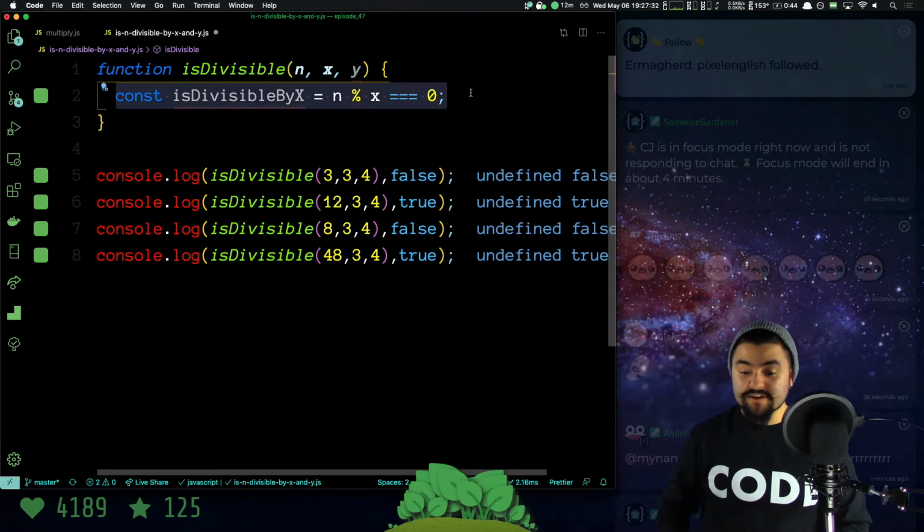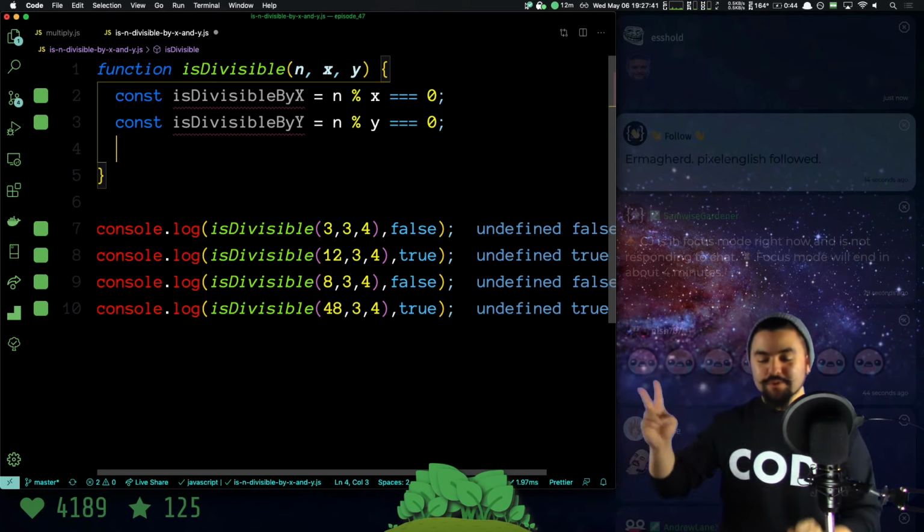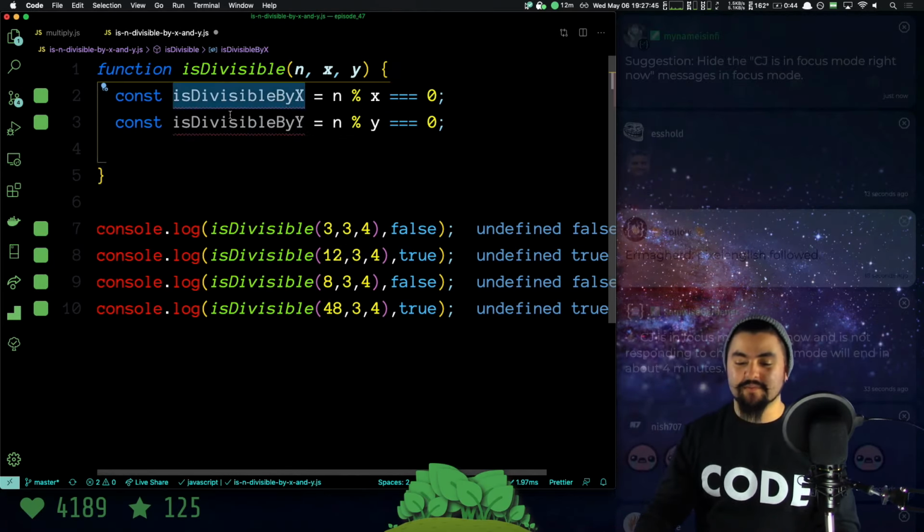Great. Now I'm just going to do the same thing for y. So I'll say isDivisibleByY, and we'll do n mod y double equals 0. All right, now I have 2 Boolean values, which are true or false. So I have whether or not it's divisible by x and whether or not it's divisible by y.